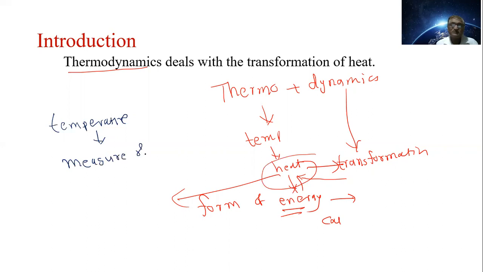How much amount of heat is contained in that body? That information is given by the temperature here. We get the quantitative information from this quantity, that is temperature.